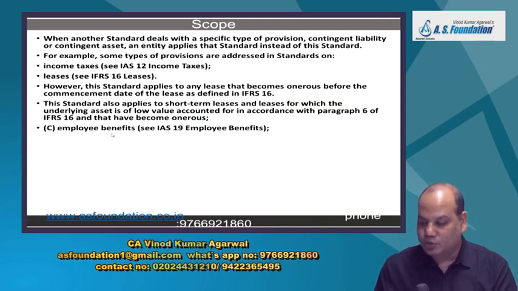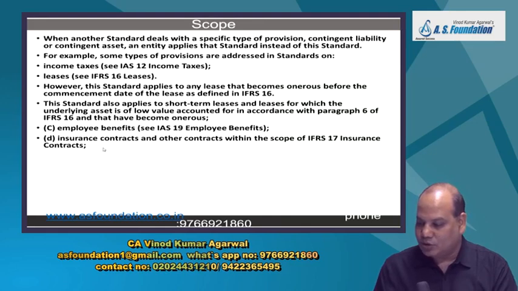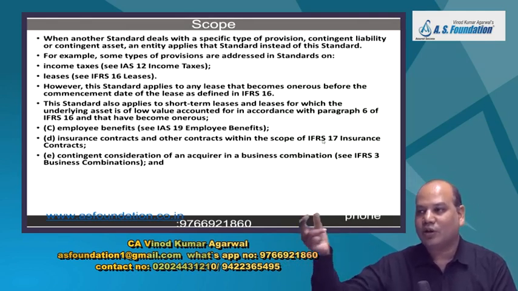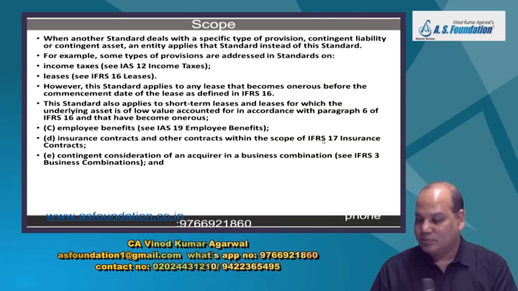It is not applicable to provisions relating to employee benefit. So provision for gratuity, provision for leave encashment, all those provisions, welcome to IAS 19. It's not applicable to insurance contracts and other contracts which are under the scope of IFRS 17. But other provisions can be covered. If an insurance company has some other provision which is not an insurance contract or other contract covered by IFRS 17, then the insurance company will apply this standard.